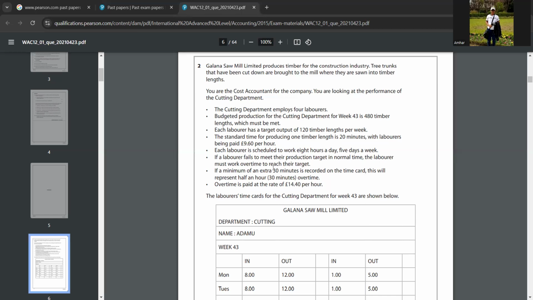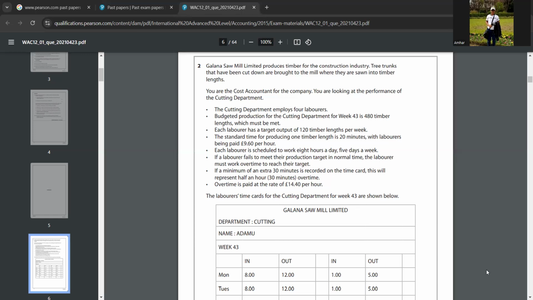If a laborer fails to meet their production target in normal time, the laborer must work overtime to reach the target. Overtime is paid at the rate of 14.40 per hour. And look at this point: if a minimum of an extra 30 minutes is recorded on the time card, this will represent half an hour or 30 minutes overtime. They're just saying if they work 30 minutes extra, then we will record it as half an hour overtime. So all this you understood, right?